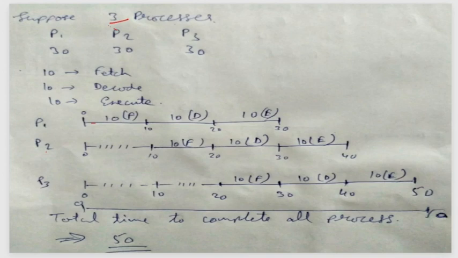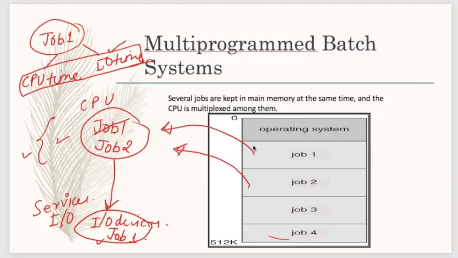And when process 1 is executing, process 2 can be decoded at that time, and at the same time process 3 can be fetched. This is how you do it in pipelining also. The overall time required in multi-programmed is 50. This is one of the examples shown to you, and you will see many examples later when we study the scheduling algorithms. Okay, so I think you got the concept here.